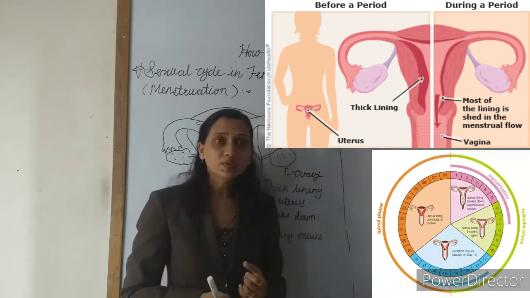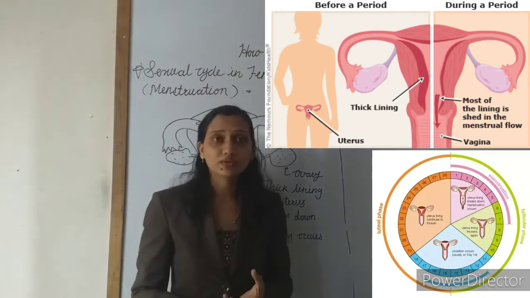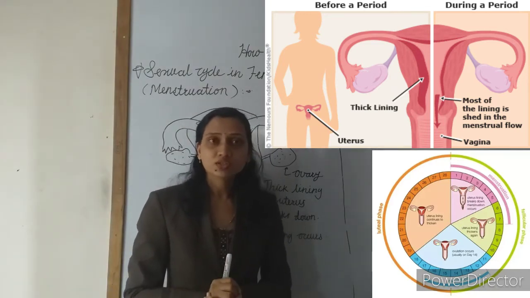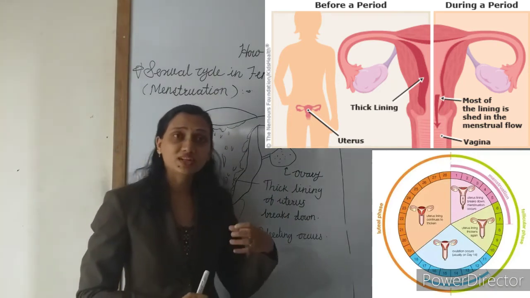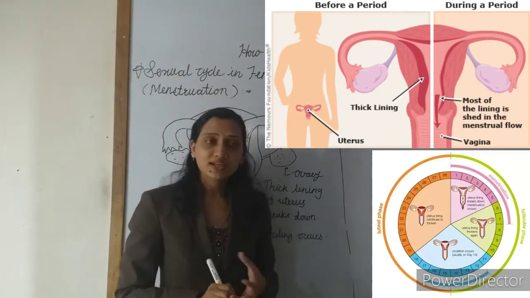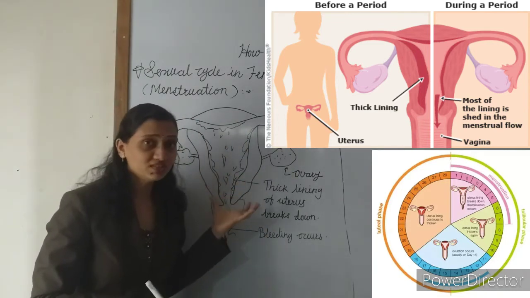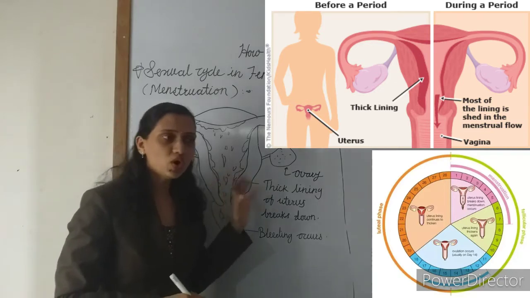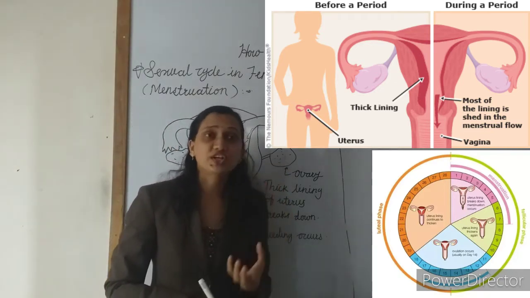So fertilization does not take place and a zygote does not form in the oviduct. The wall of the uterus had become thick, so this wall of the uterus with its lining and blood vessels gets shed off.